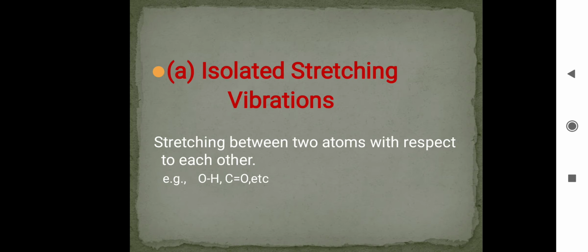It is stretching between two atoms with respect to each other, for example O-H, C-O, etc. The bond shows stretching. See here in the structure, it is isolated stretching vibration, means stretching between two atoms with respect to each other.